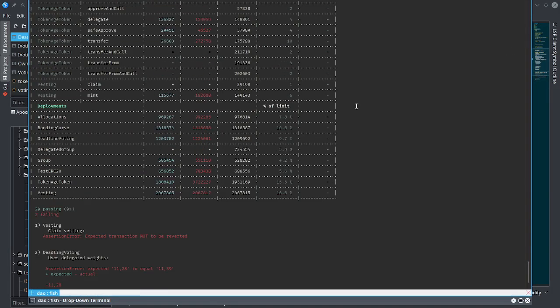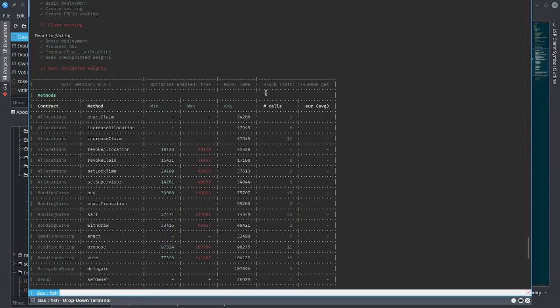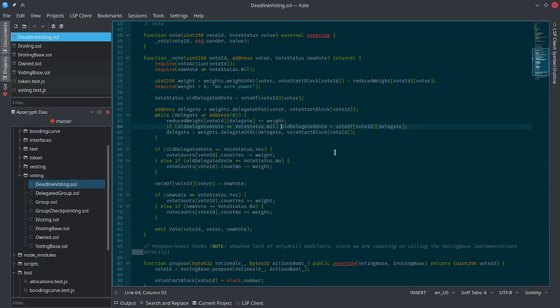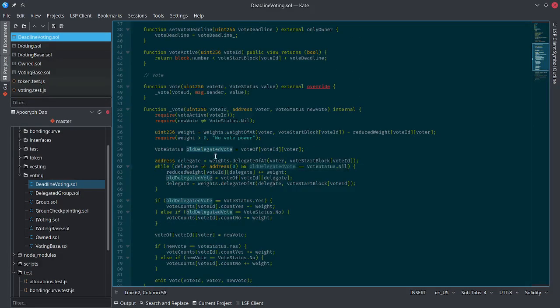So the problem is that the voting tests don't work anymore with this change, and the reason for that is also why this check is necessary. It's actually checking that we only reduce the weights up to the point when we find a previous vote. And remember that you can never reset your vote to new.